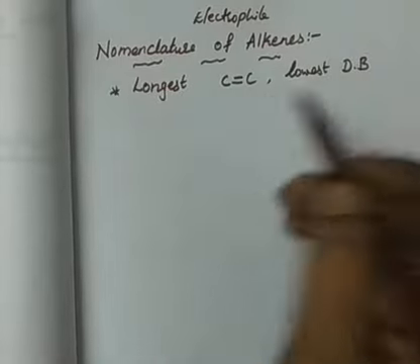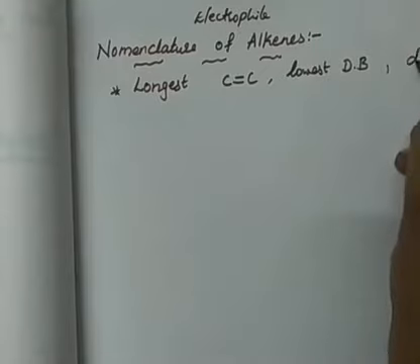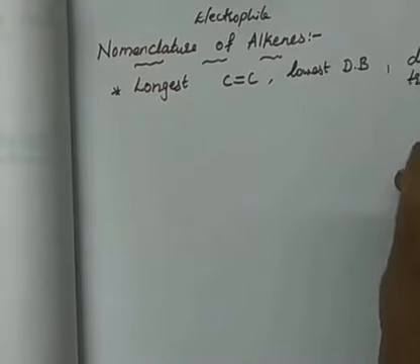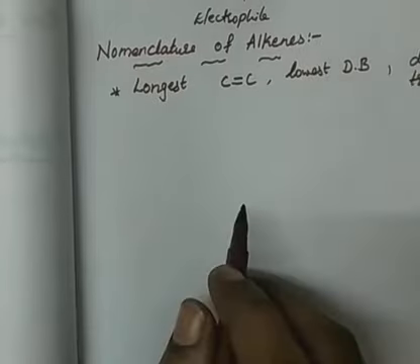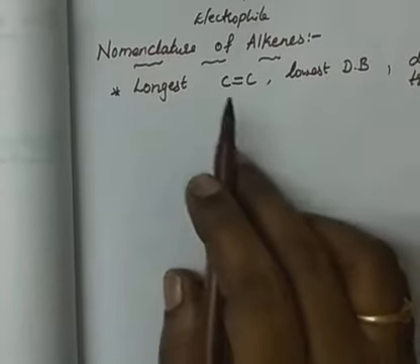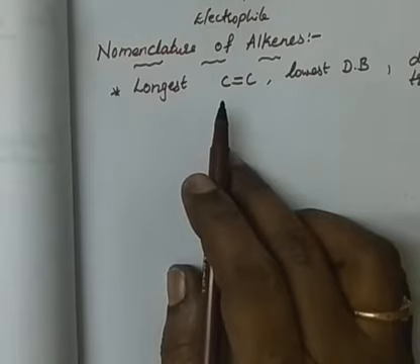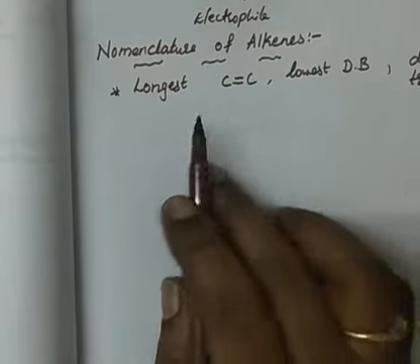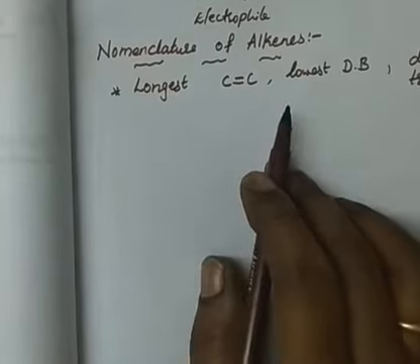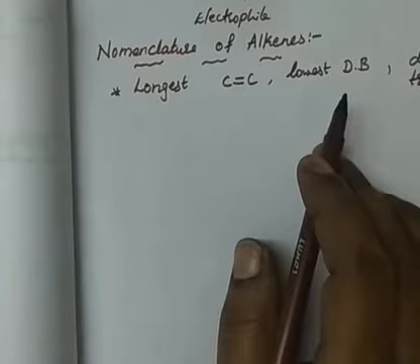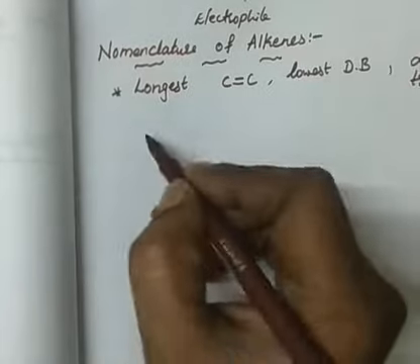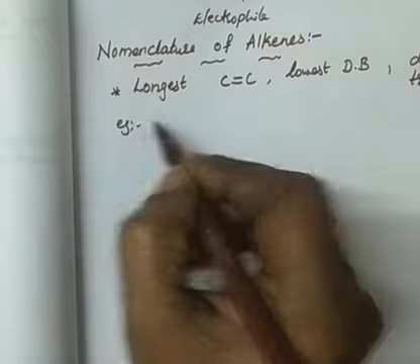Similarly, if two double bonds are present, we call it diene; if three double bonds are present, triene, etc. And the prefix shows how many atoms are present: if 3 atoms are present, prop; 4 atoms, but. The same follows here. So let me write some examples here.